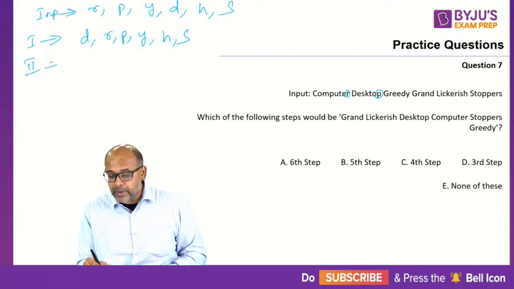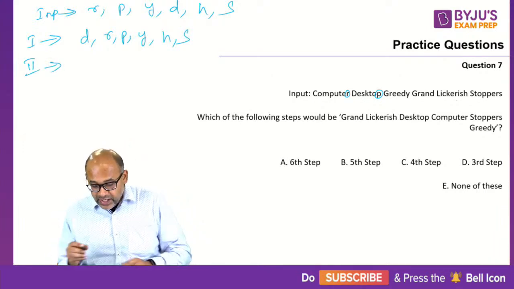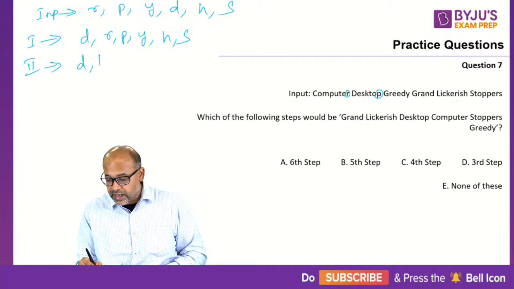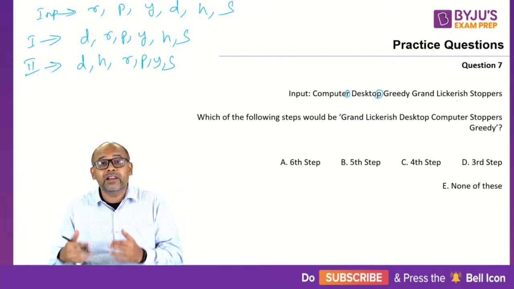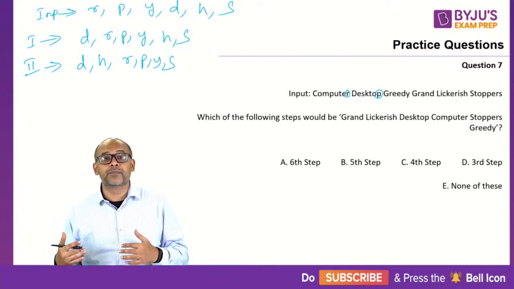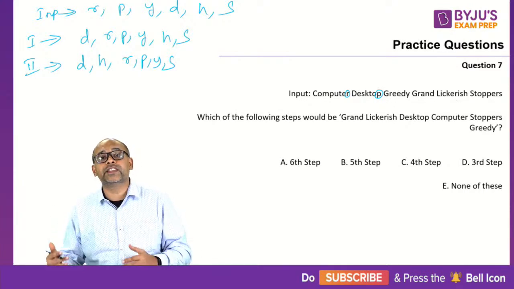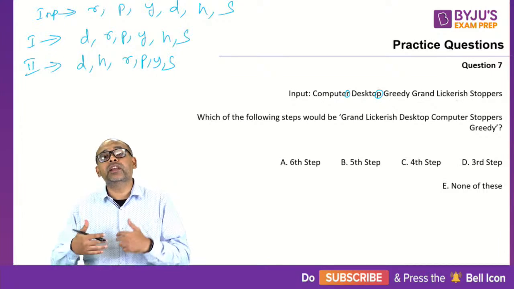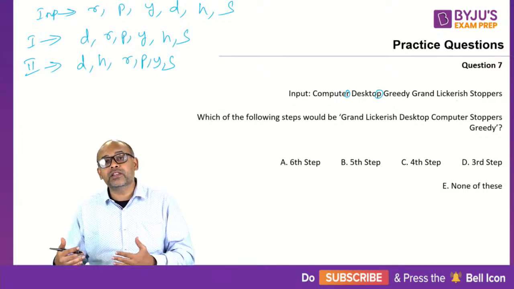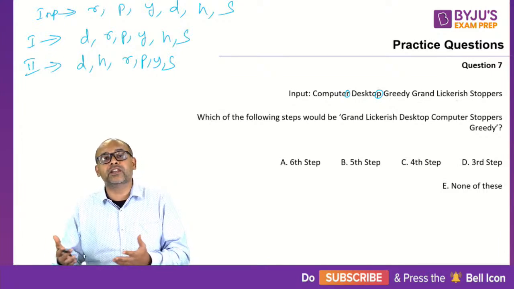Step number 2. What will come after D? A, B, C, D, E, F, G, H. So H should come next. So D, H, R, P, Y, S. So guys, look at it. You should be able to do this in a few seconds. The whole idea is to finish it off in seconds, not even 1 minute. 1 minute is too much for you. If you write it like this, you'll be able to finish it in like 30 seconds or so.